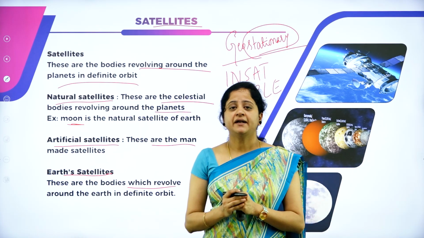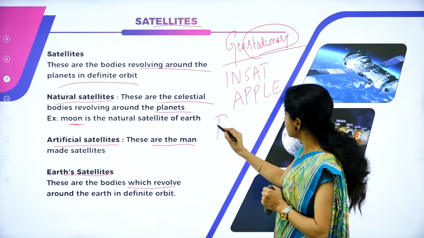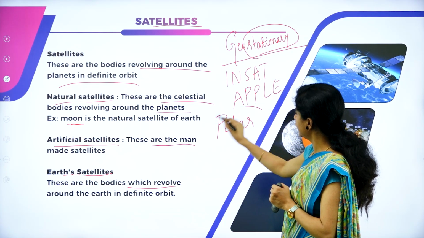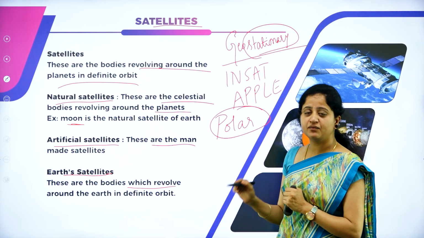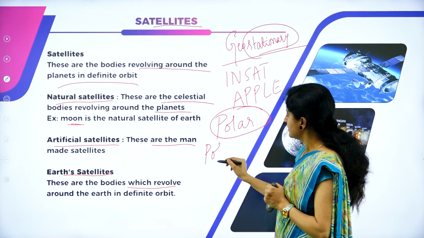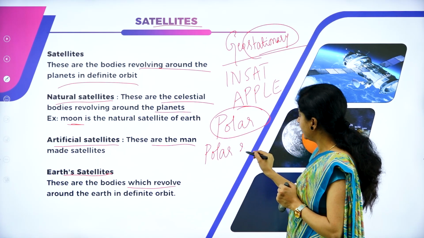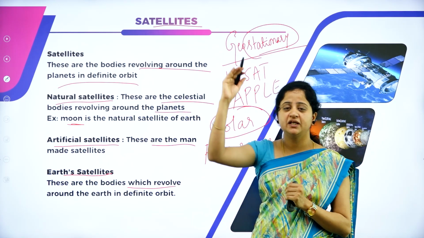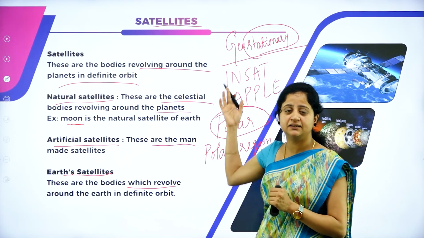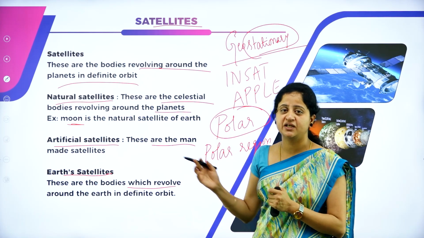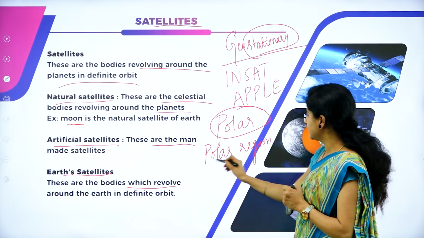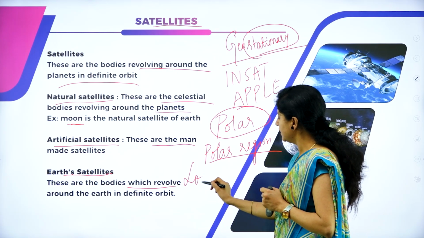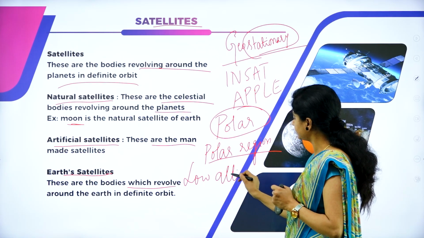There is another category of satellites called polar satellites. So what is a polar satellite? These are the satellites that revolve in a polar region. These are also called low altitude satellites because they revolve at a very low height when compared to other satellites like geostationary ones. So polar satellites are also called low altitude satellites.